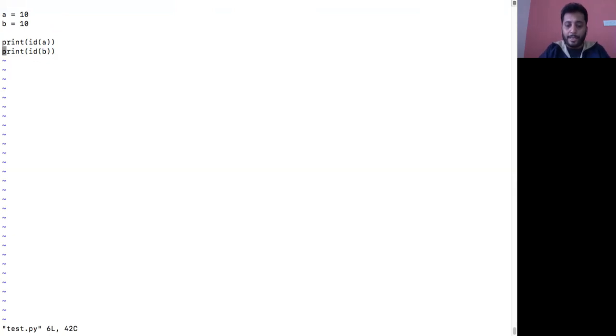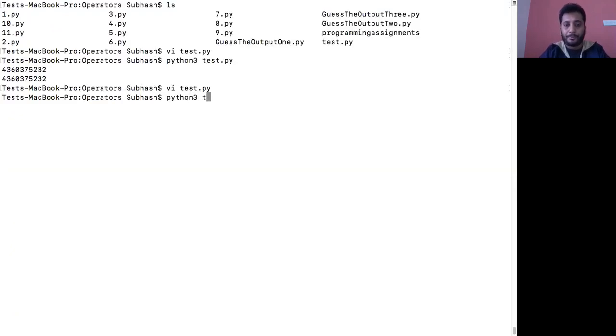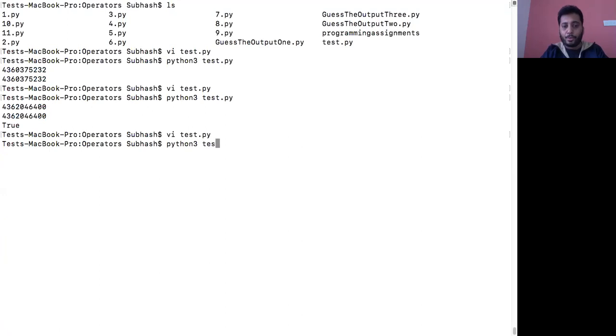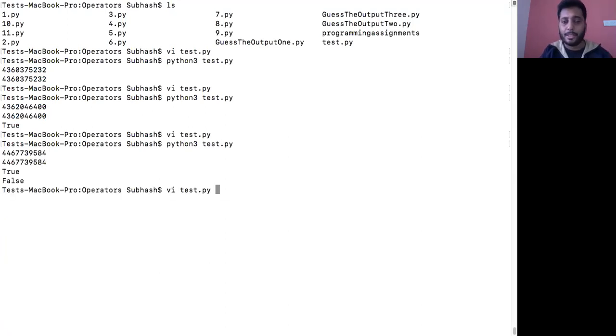So if I say A is B, it should result in a true value. Is operator, identity operator. Okay, it is true. Now what happens if I change the value of A to 11, and then print A is B? It must result in a false value because both are now not pointing to the same location, therefore it results in false.